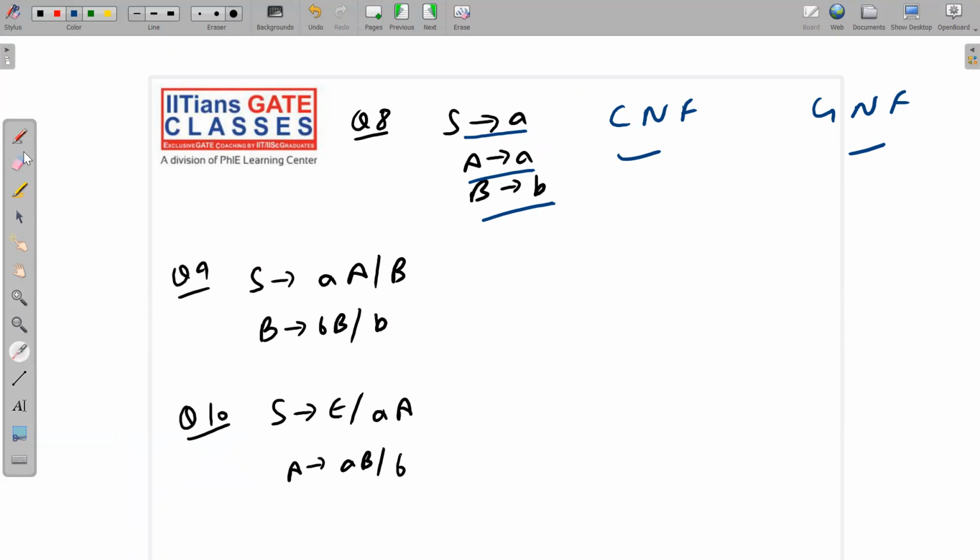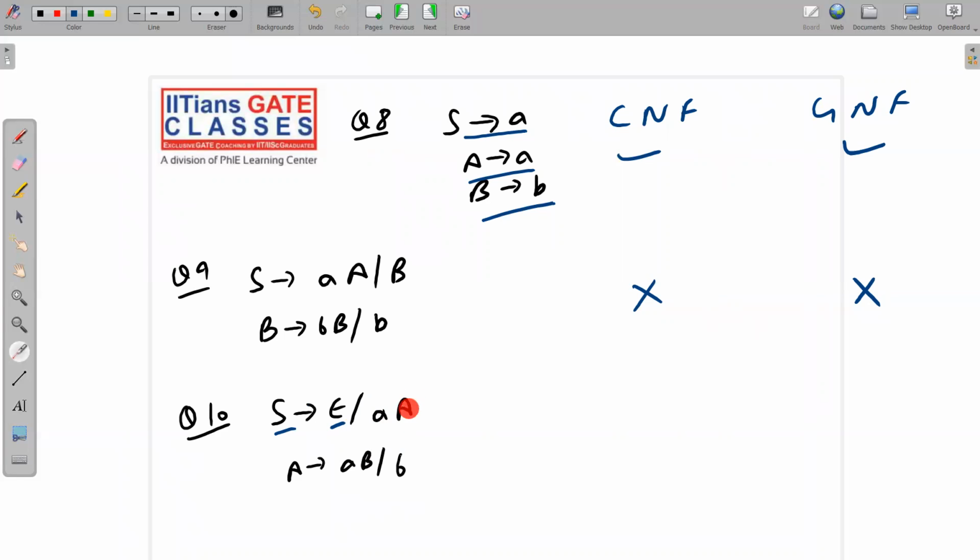S implies B is a unit production. Unit productions are not allowed in CNF as well as in GNF. So both are wrong. Next, S implies null. Okay, S implies null is allowed, but S must not appear in RHS of any production rule. S does not appear in the RHS of any production rule, so there is no problem at all. S implies null, no problem.